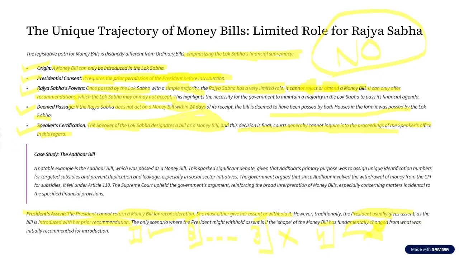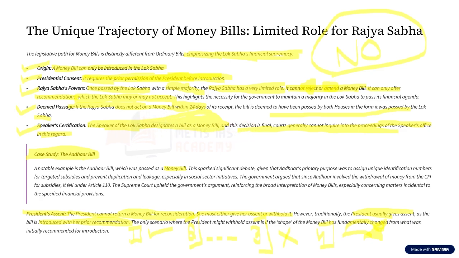Now, just for your understanding, we shall take a case study of the Aadhaar bill. The Aadhaar bill of 2017 created a lot of controversy, and also became a case study to understand the money bill. This Aadhaar bill was introduced as a money bill. Now, generally, what is Aadhaar? Aadhaar is basically about biometric identification. But this Aadhaar bill was introduced as a money bill. Why? Maybe the government thought that they do not have enough strength in Rajya Sabha.